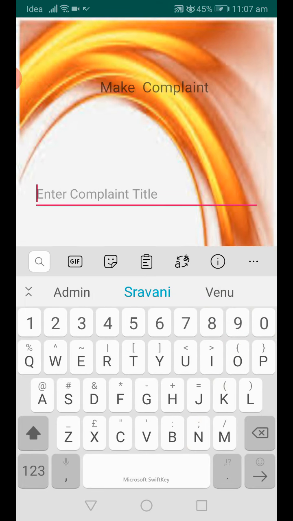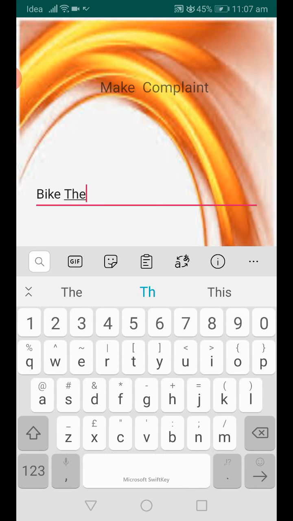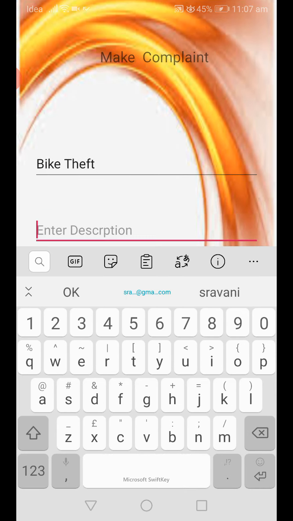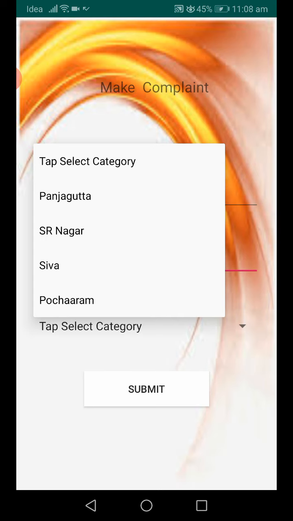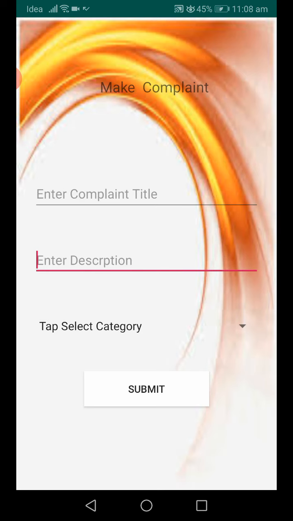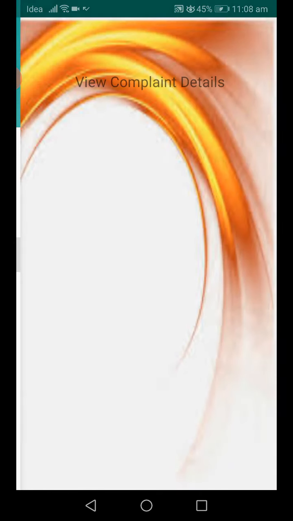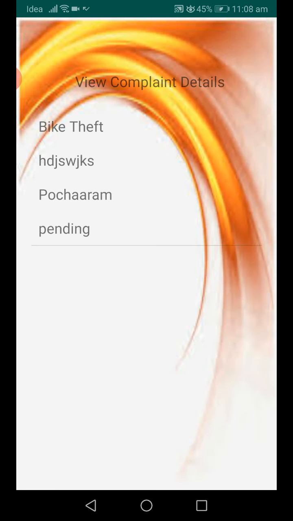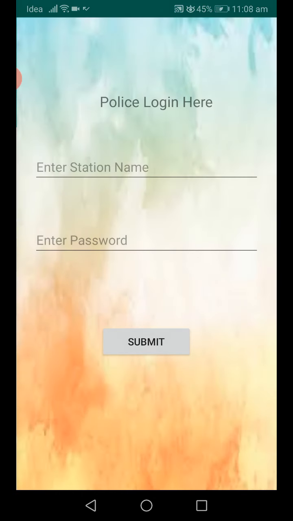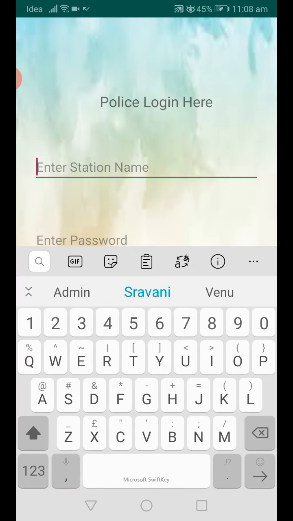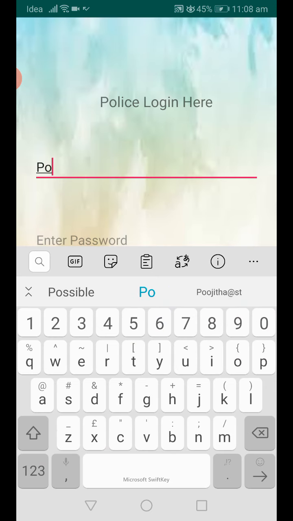The complaint details are like bike theft, description, some random text. Category means station details. I'm selecting Pocharam station. So my complaint is made successfully. When I click view complaints, the complaint status is still pending. That complaint will be accepted by the police. Only the Pocharam station can accept that complaint, because you selected the Pocharam station only.